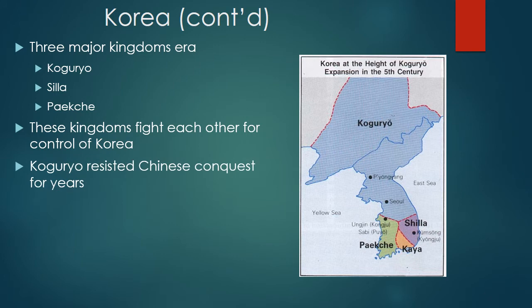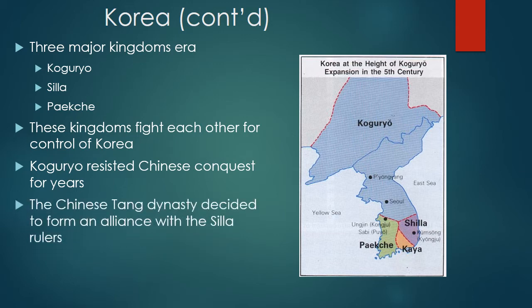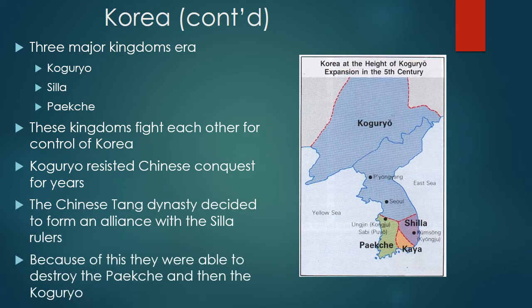It was under the Tang dynasty in China that they came up with the idea to form an alliance with the Silla rulers in the south, the southeast of Korea. And it was with the help of an alliance with the Silla kingdom that the Chinese Tang dynasty was able to take control of all of Korea. So by ship they went and worked with the Silla to conquer the Paekche, and then conquered Goguryeo to gain complete control of Korea.